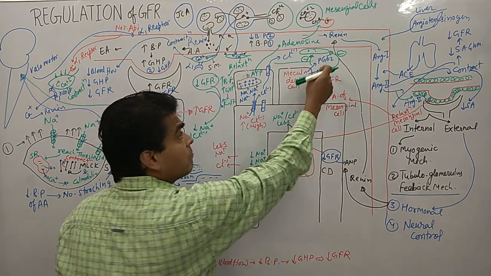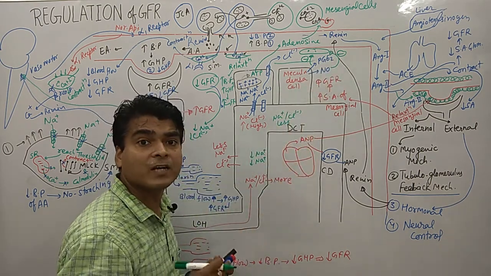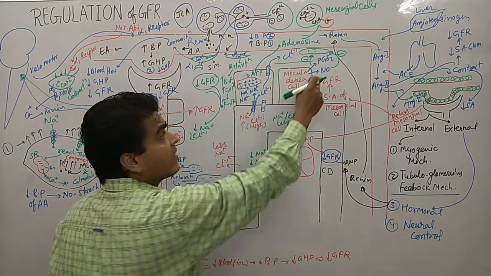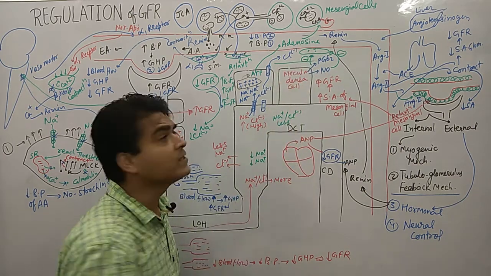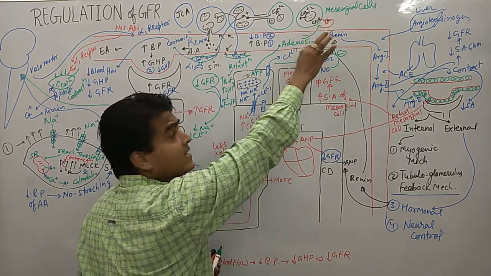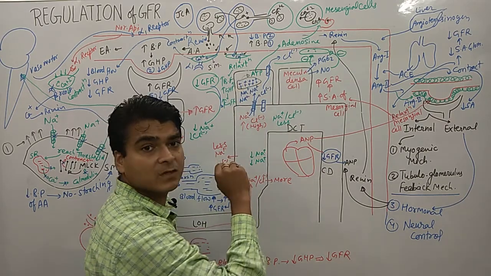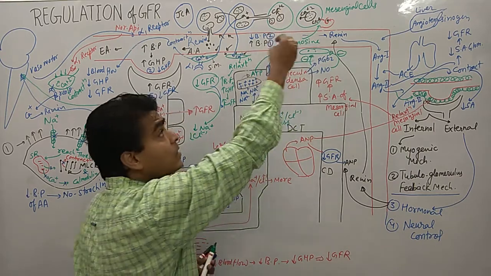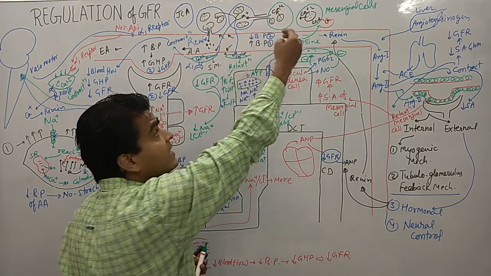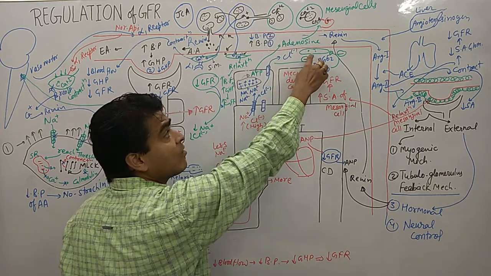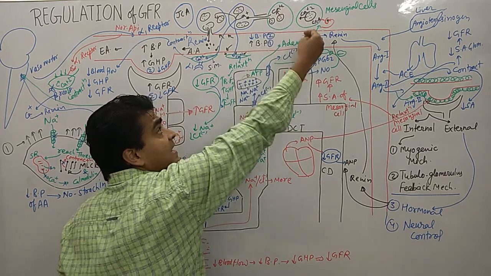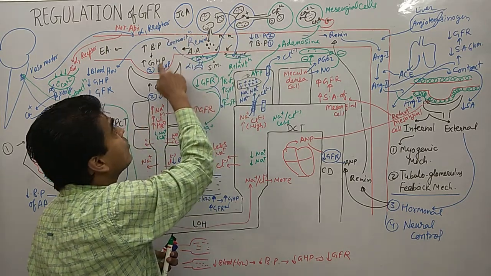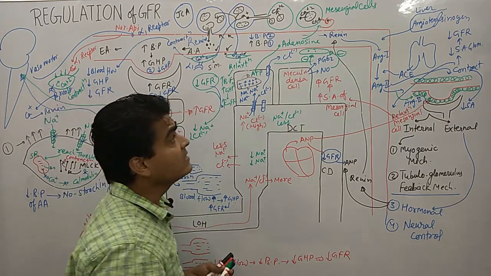So both substances are causing what? Vasodilation. Nitric oxide causes vasodilation over here, so it opposes the contraction of smooth muscles. By opposing the smooth muscle contraction, they are increasing the glomerular filtration. They are increasing the blood flow because they are causing relaxation. If there is relaxation, then there is an increased amount of blood flow, then an increased amount of GHP, glomerular hydrostatic pressure, and an increased amount of GFR.